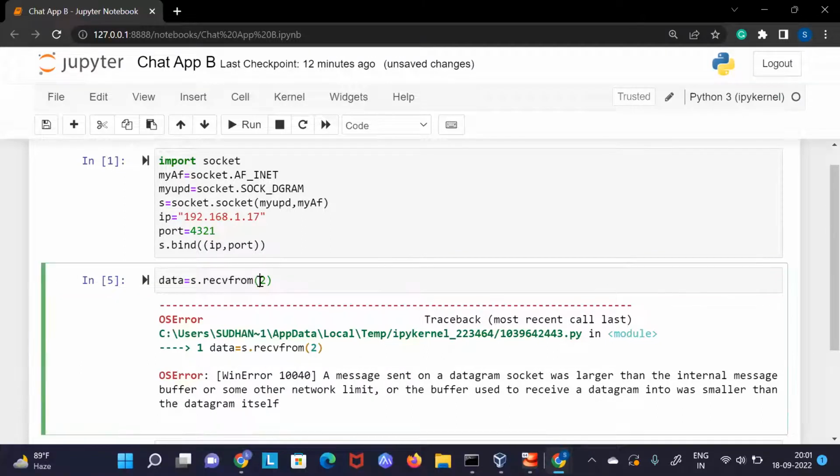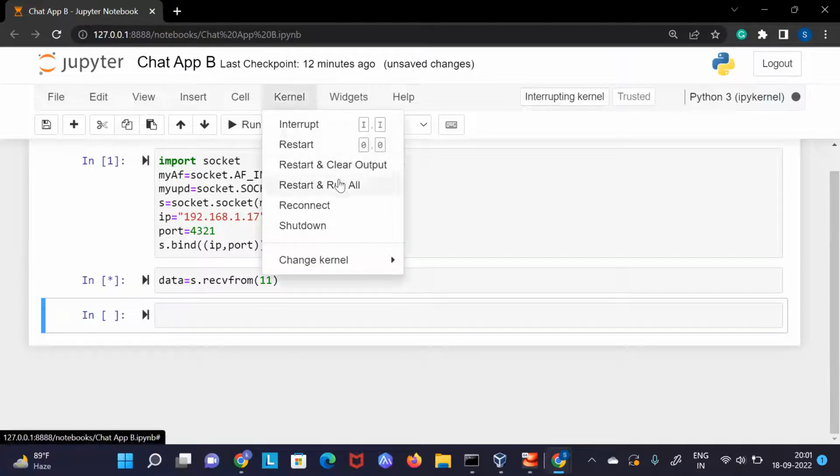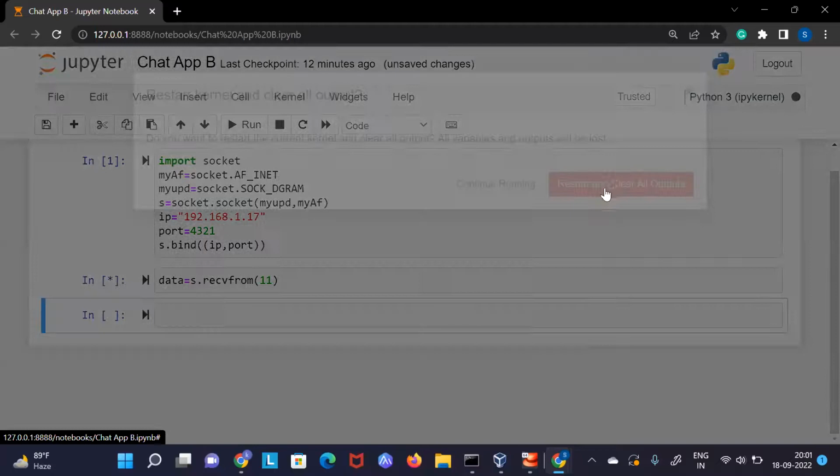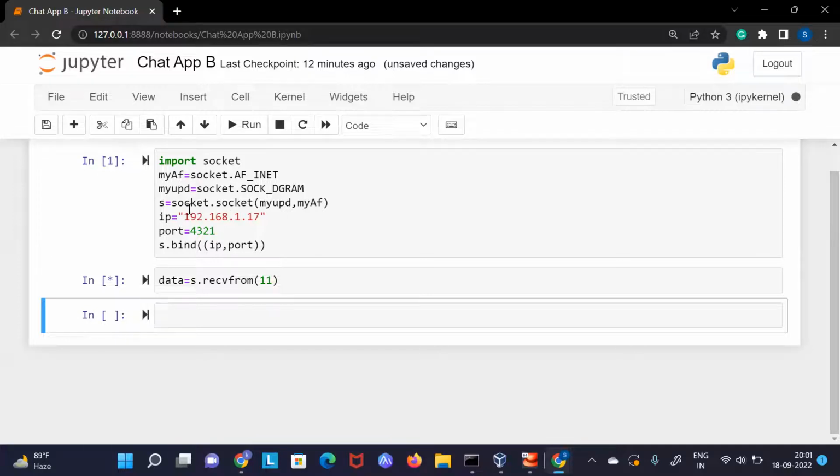Now, if I keep 12 characters of data, it will work fine. It is still running, so let me send data again. First, let me stop this and restart it. I will show you how we can do it. It's taking some time, so wait for it. Let's write some data to this.